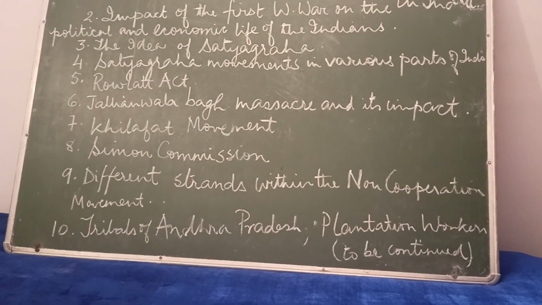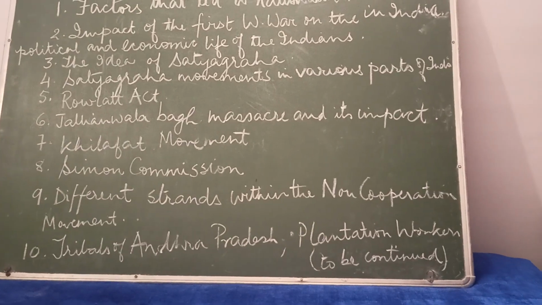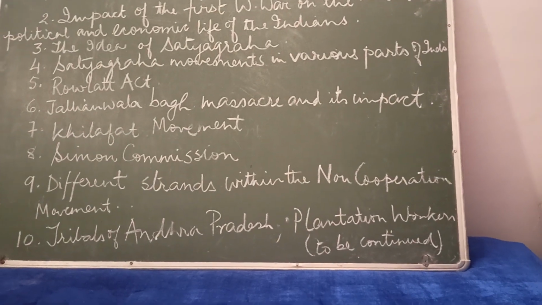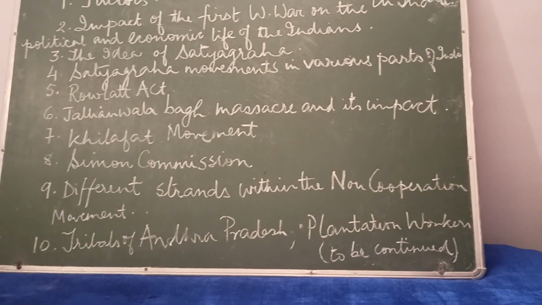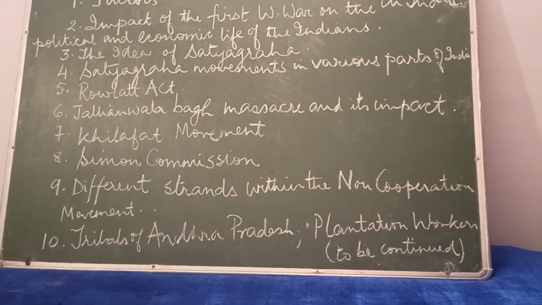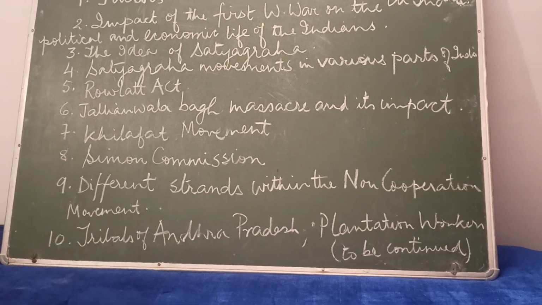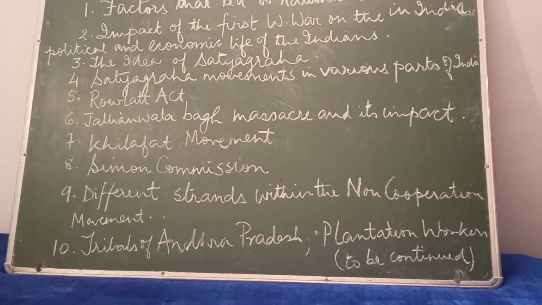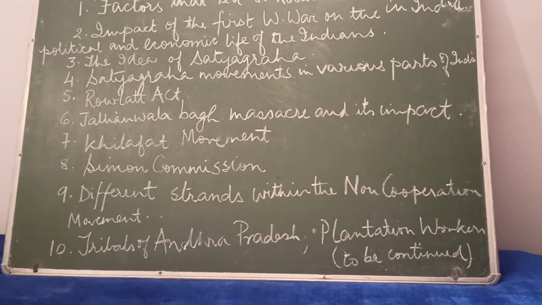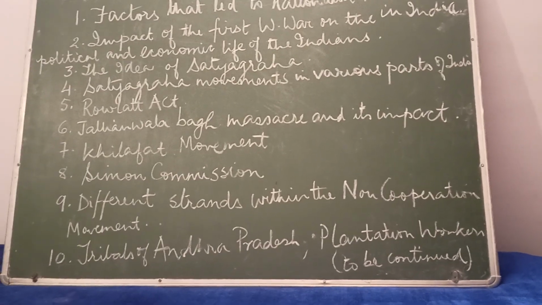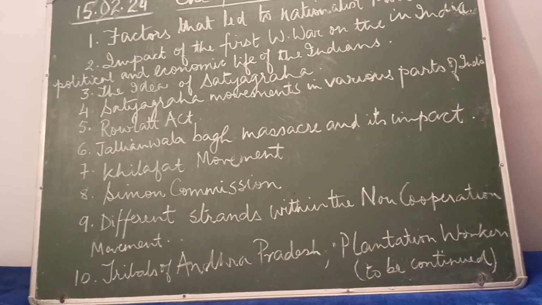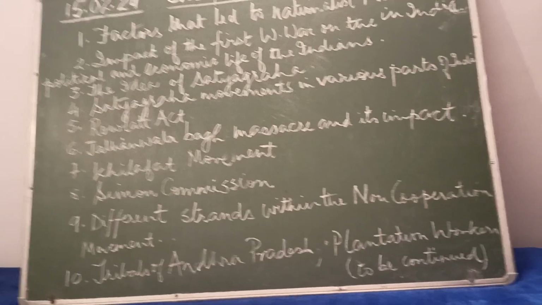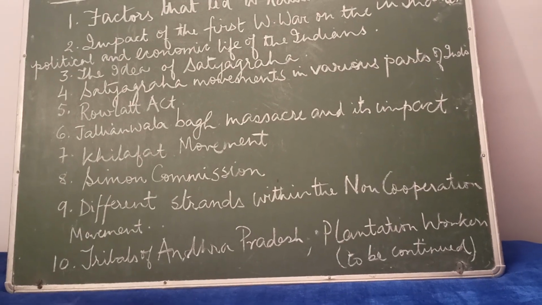Next topic is, what were the different strands within the non-cooperation movement? These are all important topics, children, because these can come under any question. So if you know the topics thoroughly, you will be able to answer any question coming under these topics. Now, first of all, there was movement in towns. Who participated in this movement in towns?